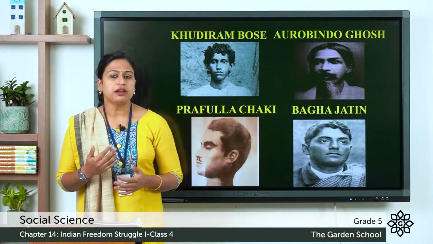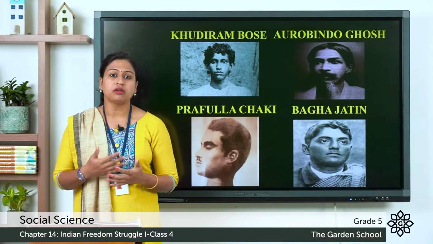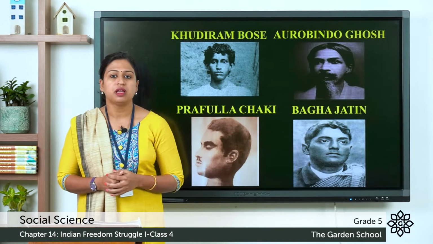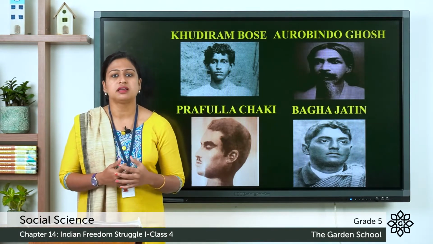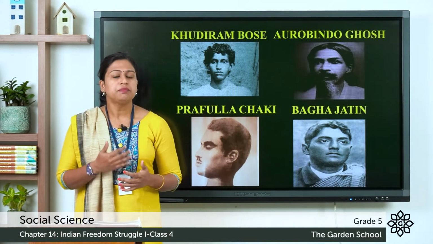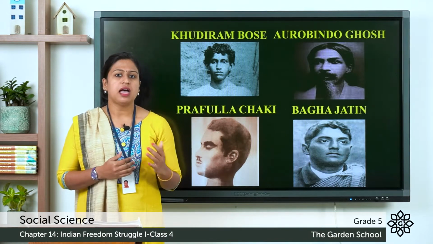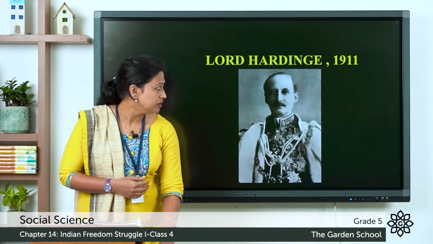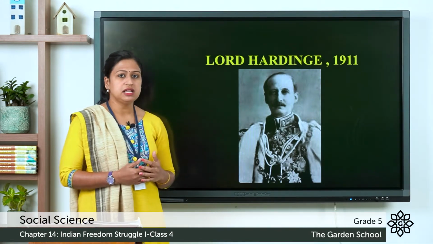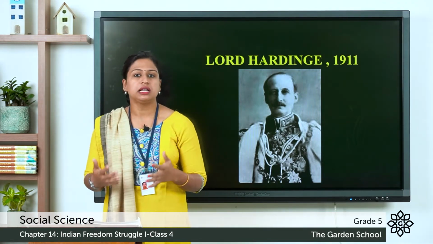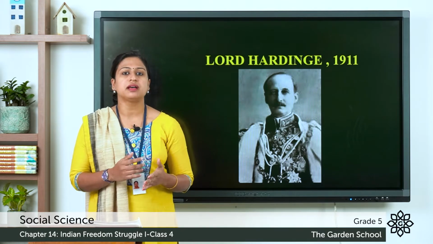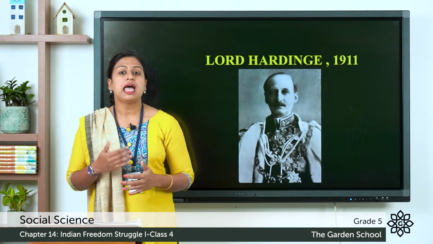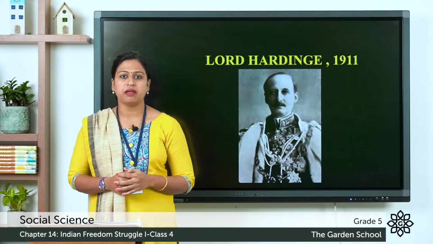Now, after the partition of Bengal, many protests and mass meetings were held across the country. As a result of these mass meetings, the British Indian government and the then Viceroy, Lord Hardinge, in the year 1911, declared that Bengal would be considered as one province of India, that is the annulment of the partition of Bengal.